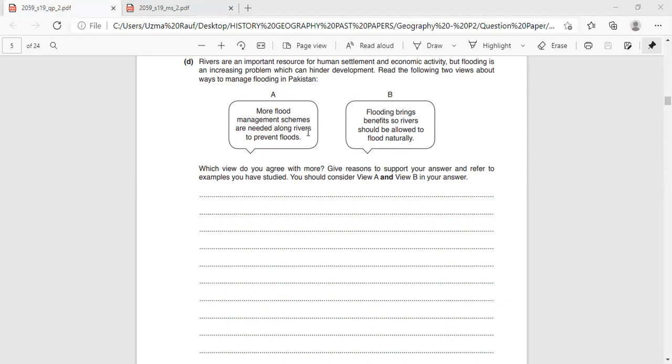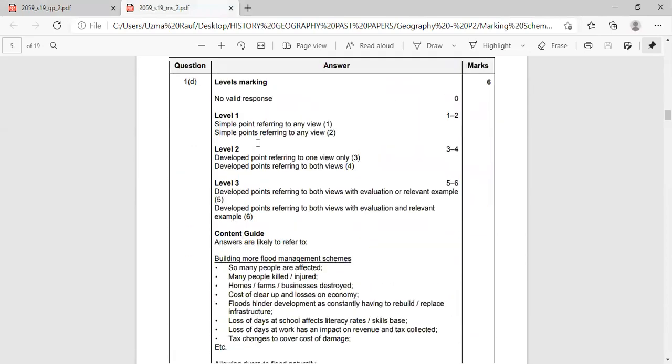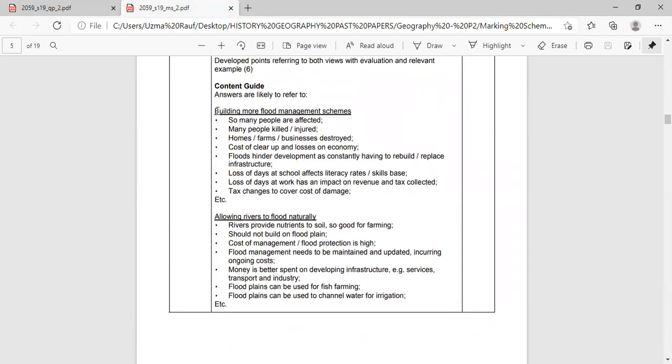Now we are going to solve the answer. Look at this. According to statement A, we are giving 2 arguments here. Flood management schemes. Miss, how do we start this answer? I am going to tell you.